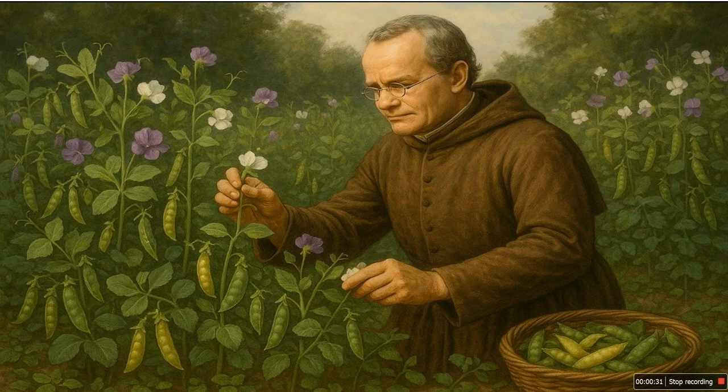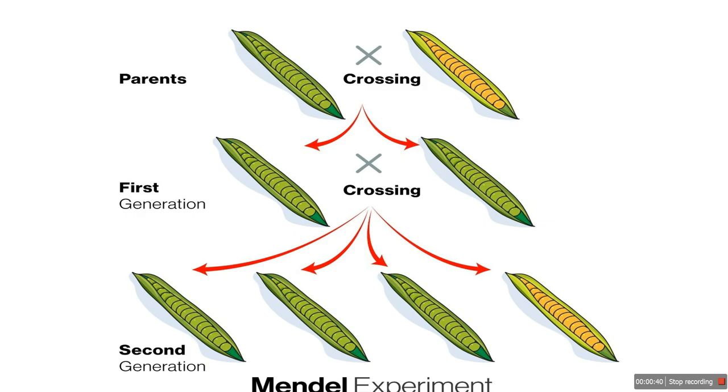Let us understand this story in greater detail. He asked a very simple question. He had a simple curiosity. Why do offspring resemble their parents but not exactly? At that time, people believed in something called blending inheritance, which means that traits mix like paint. Tall plus short becomes medium. But Mendel was not convinced, so he decided to test it.